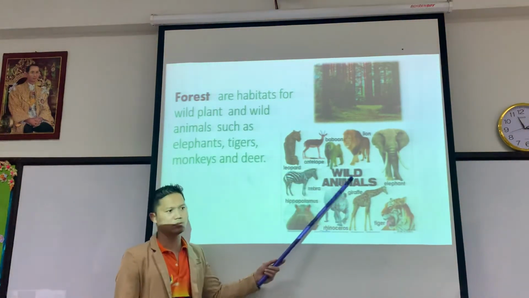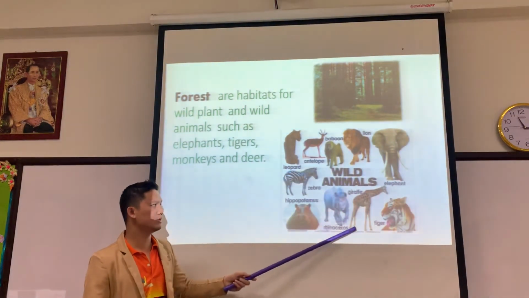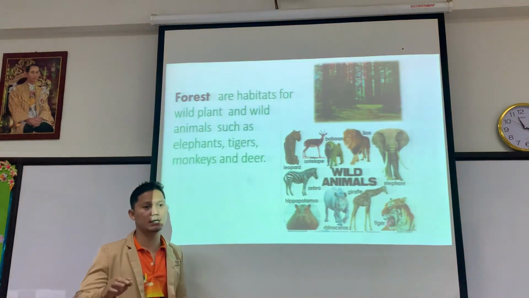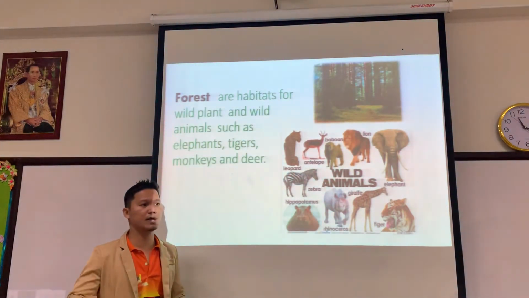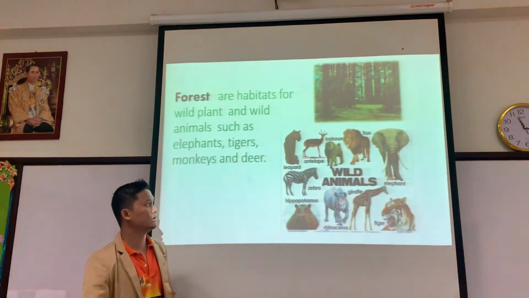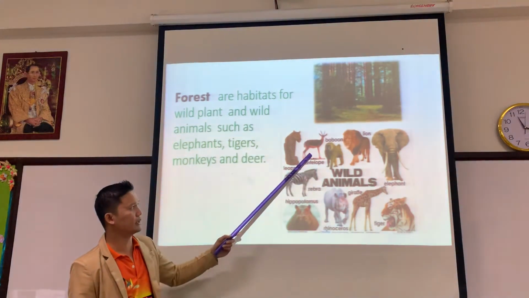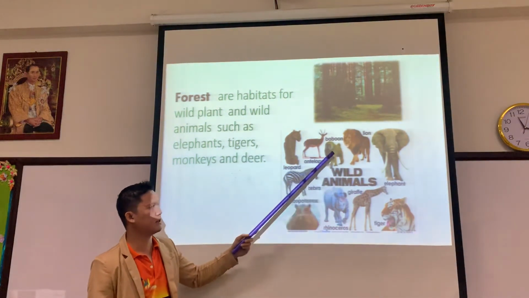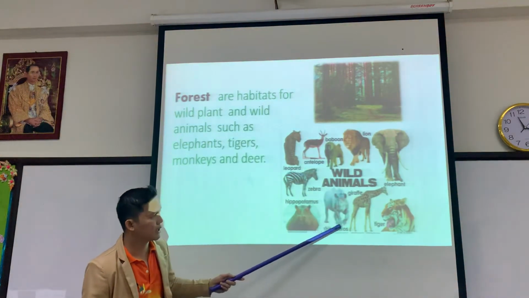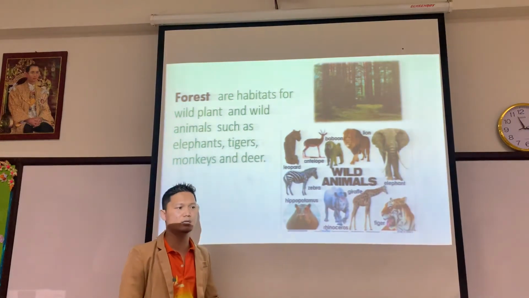Okay, so we cannot see some animals here in our place because some animals exist until this time, but they stay in other places, in other countries. So maybe we can see some animals here like deer or antelope, monkeys, elephants, and some like rhinoceros or hippopotamus or tiger.